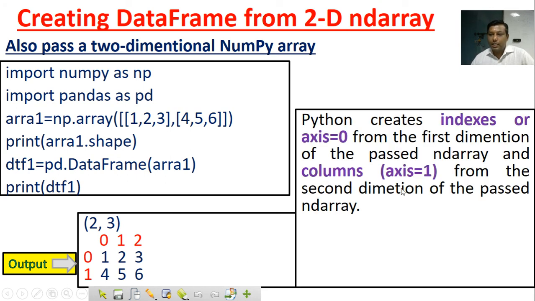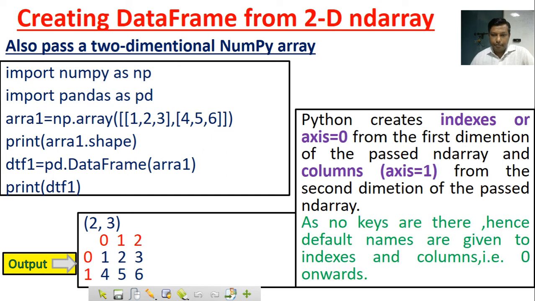Python creates indexes or axis 0 from the first dimension of the passed ND array, and columns or axis 1 from the second dimension of the passed ND array. As no keys are there, default names are given to indexes and columns, i.e. 0 onward.